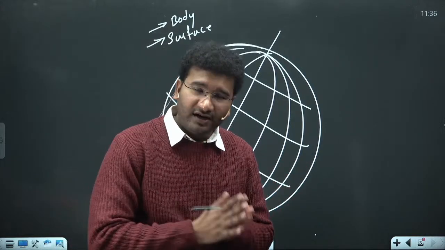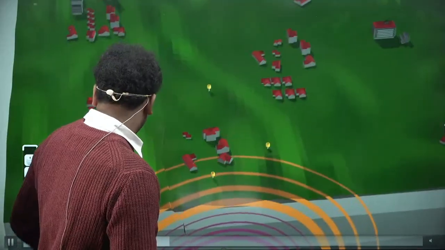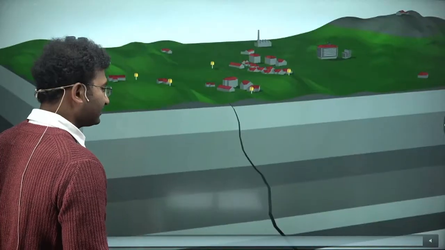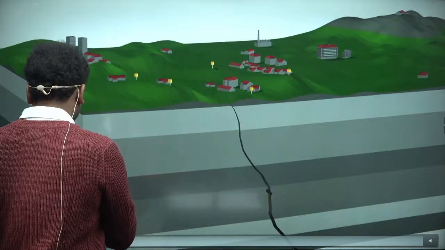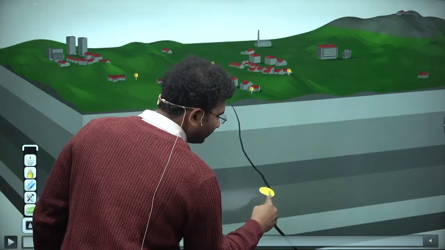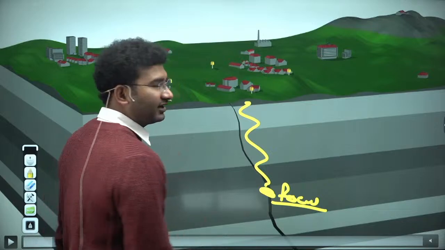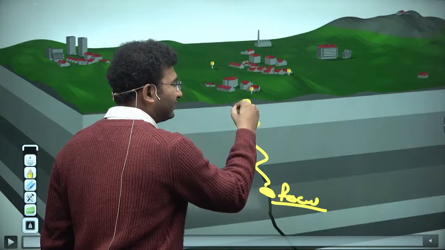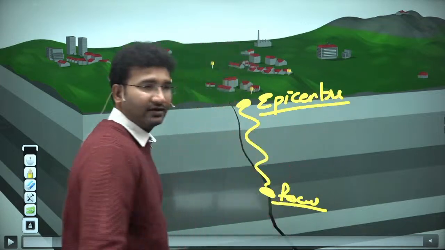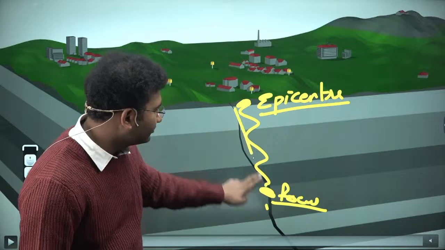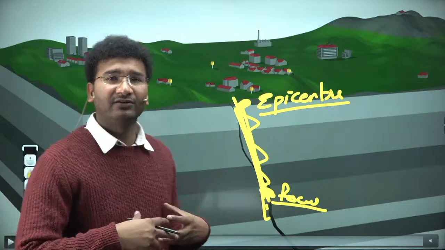Right? So earthquake waves, when they start to generate, you will see that this is the place where the earthquake is generated, this is called as focus, and from here the waves start to come, and the first place where it hits the surface, this is called as epicenter, right? So yahan se lekar yahan tak jo waves travel kar rahe hai na, ise kehte hai body waves. That means they are traveling through the body of the earth.